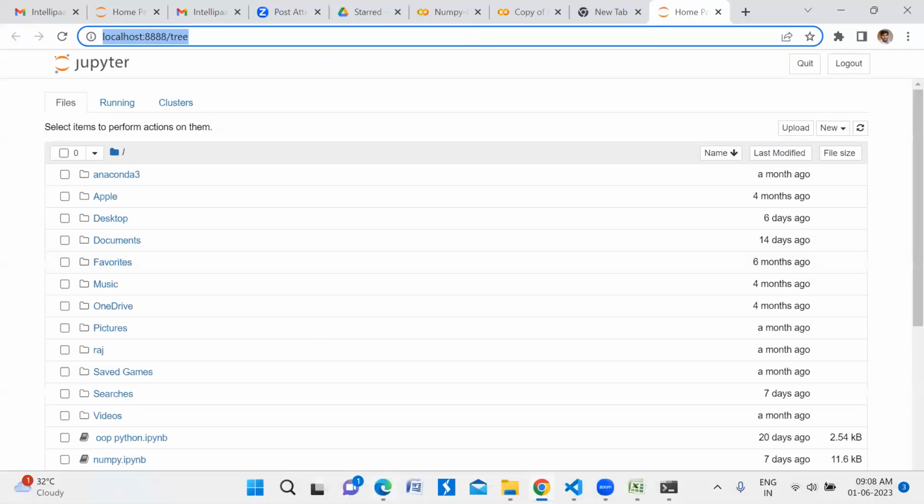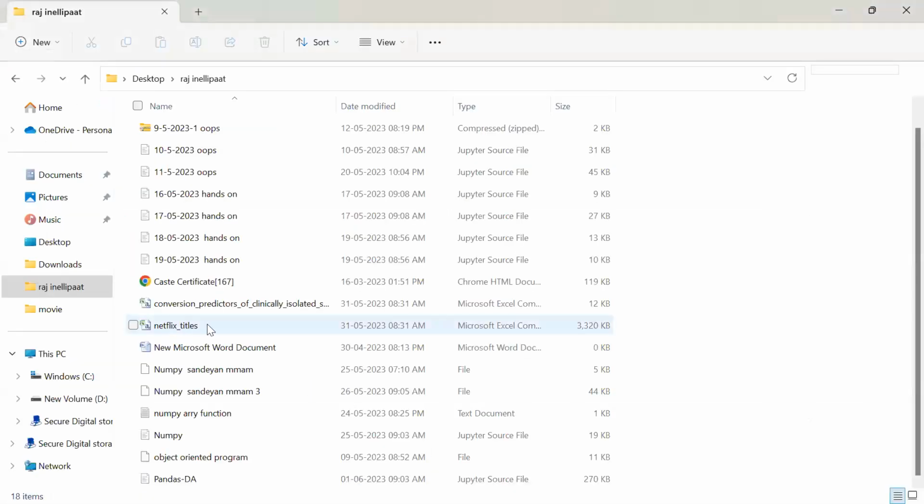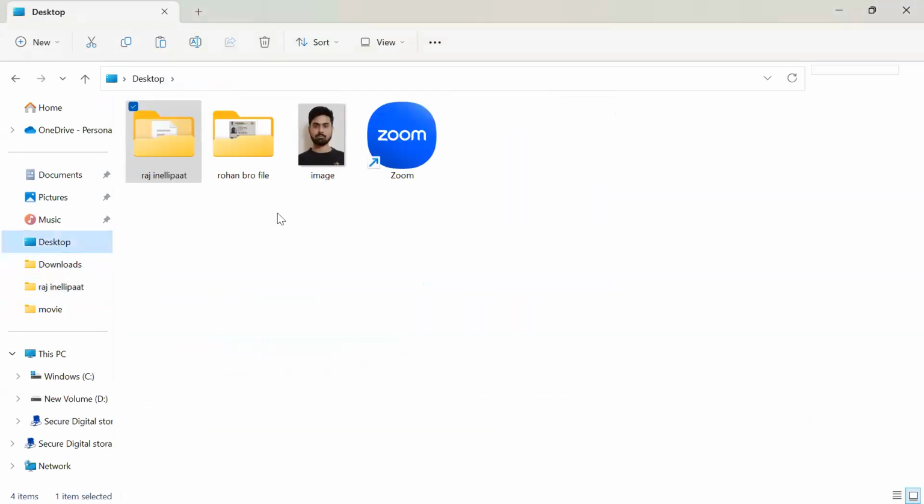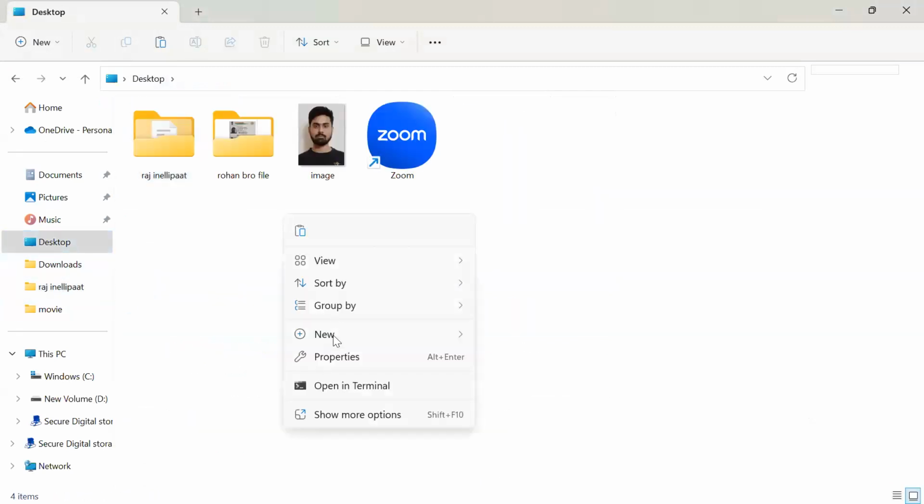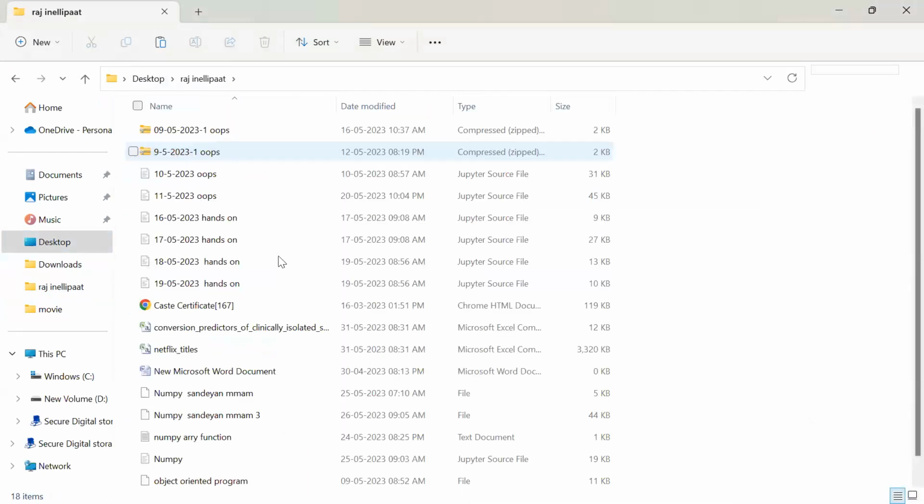Where is your file? This is your file, right? Is it on the desktop itself? You have a folder called Raj in Telepad on the desktop.